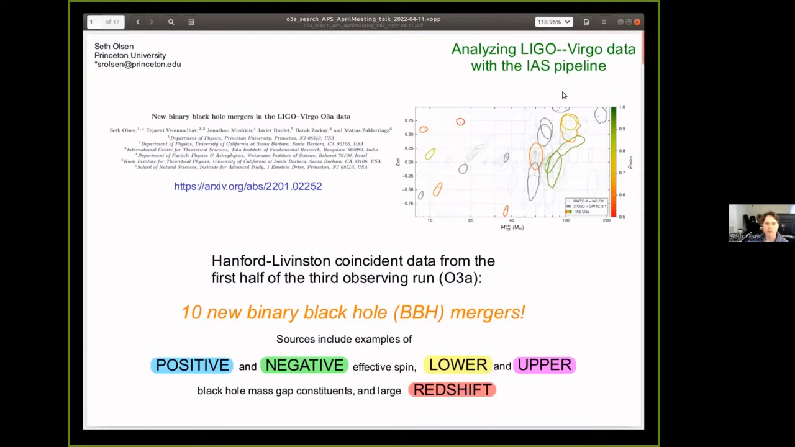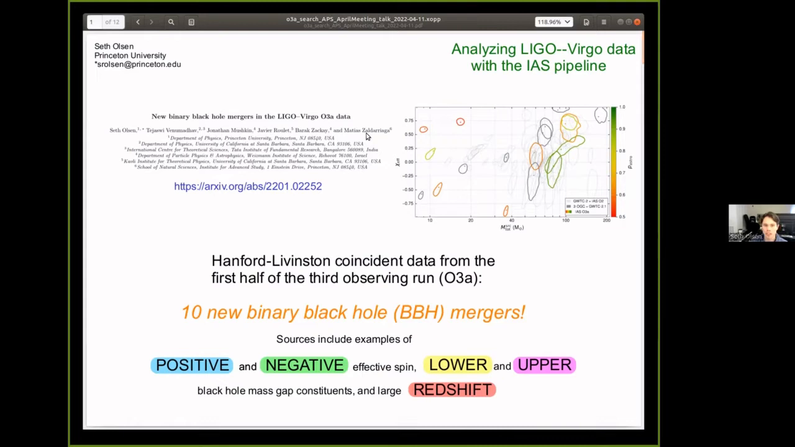And today I'm going to be talking about some work on the O3a LIGO-Virgo data that was done with Tejaswi Venumadov and Javier Roulette, who are now at UCSB, Jonathan Mushkin and Barak Sakai, who are now at the Weizmann Institute, and Matthias Saldriaga, my advisor, who's at the Institute for Advanced Study. And this is also based on some prior work from many of these authors, along with Liang Dai, who's now